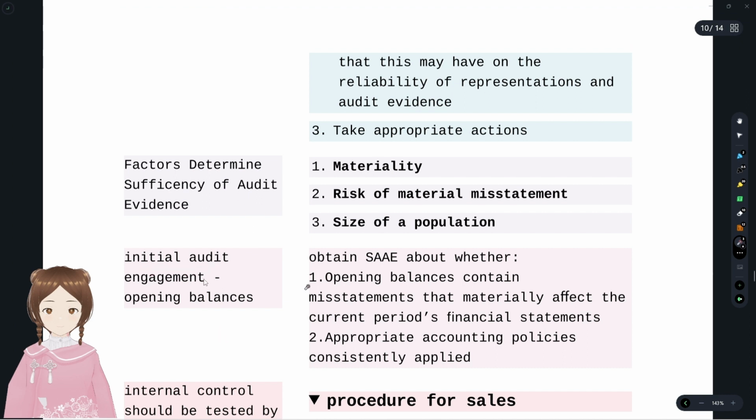Yes, we have written that in initial audit engagements, the auditor should obtain sufficient and appropriate audit evidence about whether opening balances contain misstatements that materially affect the current period's financial statements. That is, they're talking about the balances, the numbers, and whether the accounting policies were applied consistently or not. The balance should be correct, and the accounting policy also should be consistent.